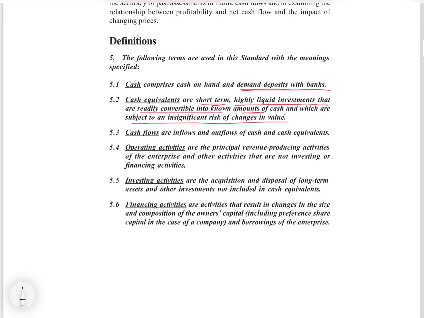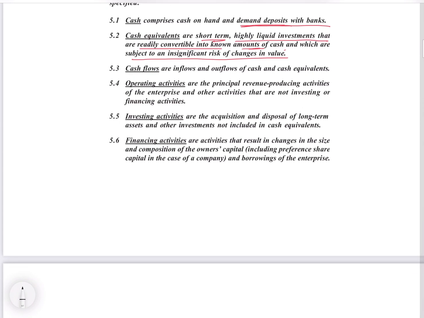Now we will come across 3 types of activities which they will always be classifying: operating, investing and financing activities. So what do we mean by operating, investing and financing activity? Operation is the pure activity which the enterprise is conducting during the normal course of business, from which they are generating revenue, their pure business.